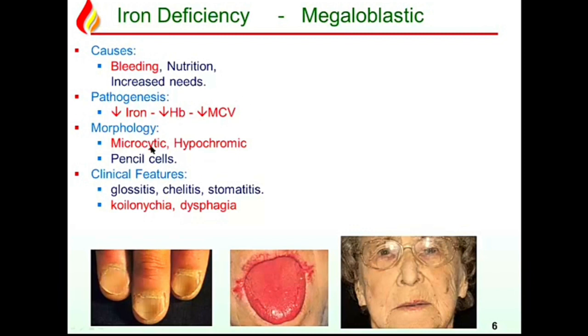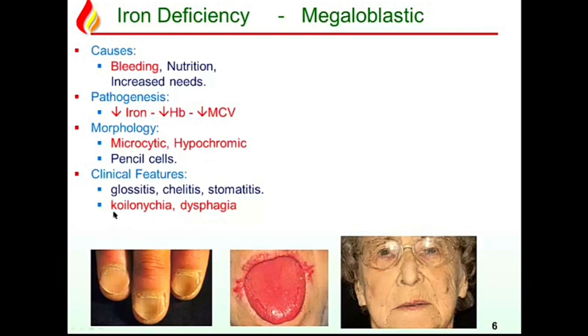Morphology: microcytic, that is small RBC with less hemoglobin, hypochromic. And due to unknown reasons, elongated RBCs are a result of iron deficiency, known as pencil cells. Clinically, the iron is also necessary for fast dividing cells such as epithelium, and there is damage in the epithelial tissues: glossitis, cheilitis, stomatitis.